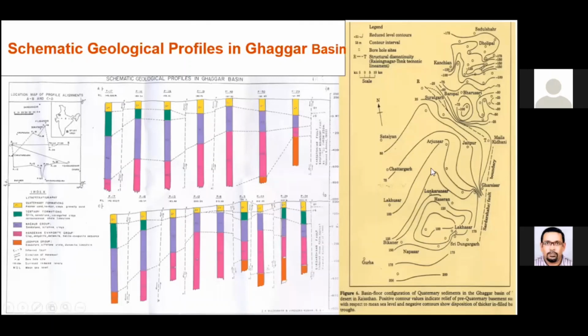And on this right side, this is the isopach map showing you the contours of the depth of the basement of the quaternary formations. So you see sudden deepening of the quaternary, that is, thickening of the quaternary columns. Just north of this is a major fracture, the rising Tonk lineament also. This is a major fault actually. This has created a thick trough in the northern parts, in the Hanumangarh area, the Ganganagar area and all that, wherein the quaternary sediments sometimes attain a thickness of up to 300 meters.